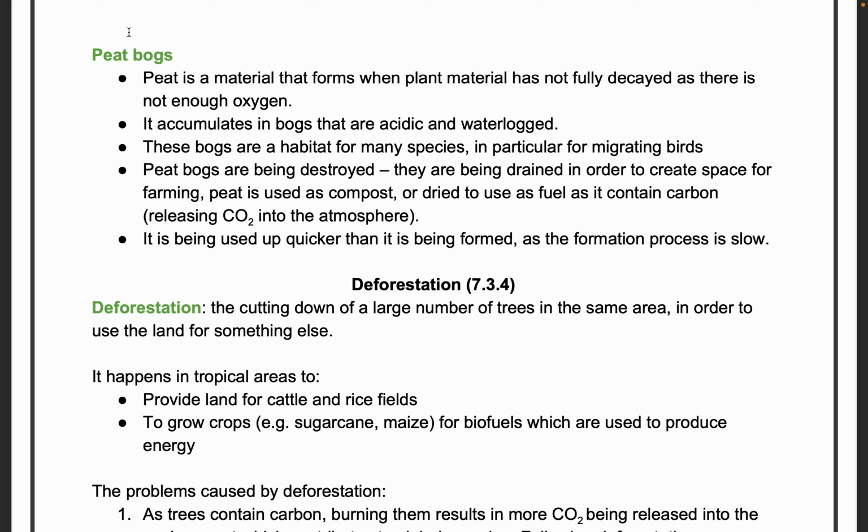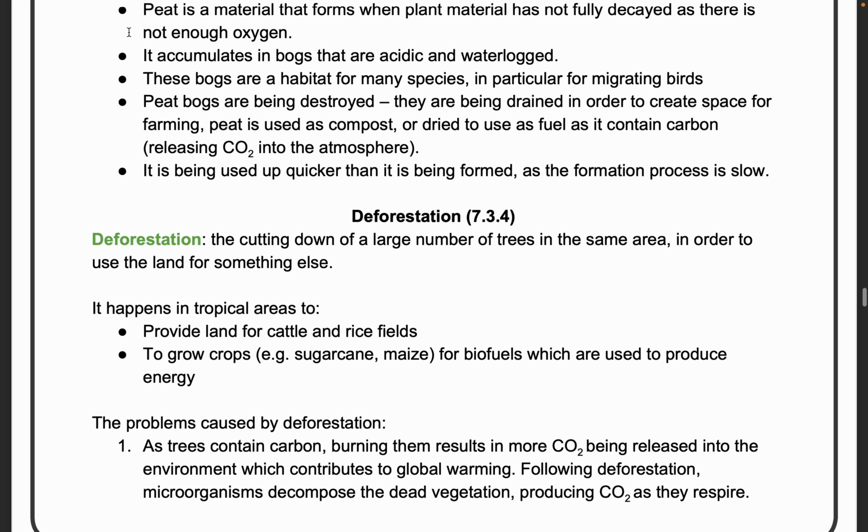Peat bogs, once they are destroyed, are being drained in order to create space for farming, and peat can be used as a compost. Then they are used quicker than being formed. So we can use the peat bog, but you should make sure that at the other end the peat bogs are formed. The balance should be there. But if the usage is quicker than the formation speed, we are losing the peat bog.